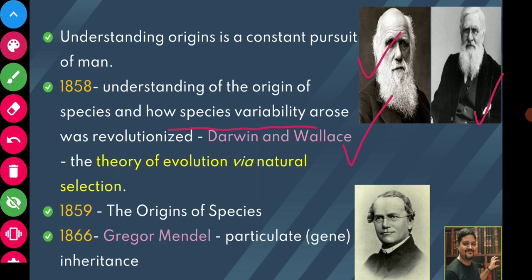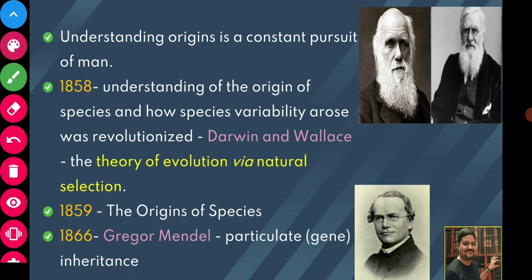At that time, the gene was not identified or the term gene was not coined. People were not aware of the gene. So he said there are certain particles responsible for transmission of characters from one generation to another, and he was rightly called the father of genetics.